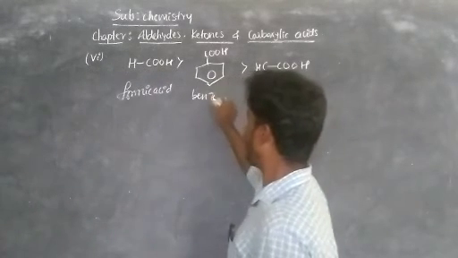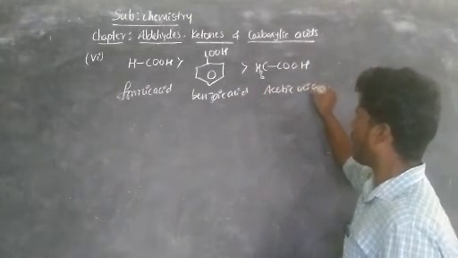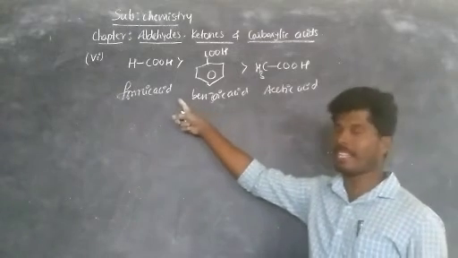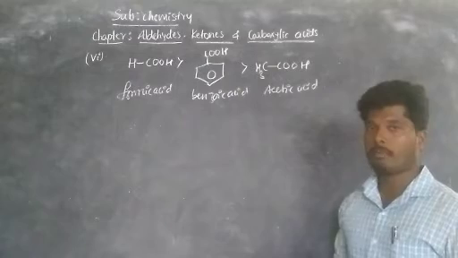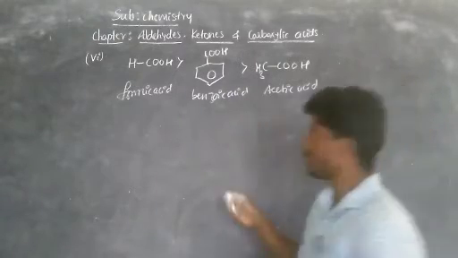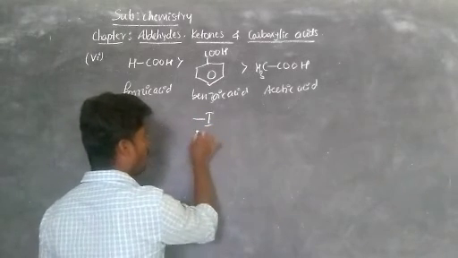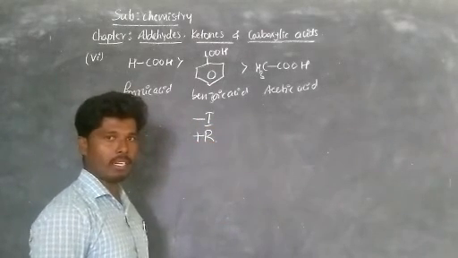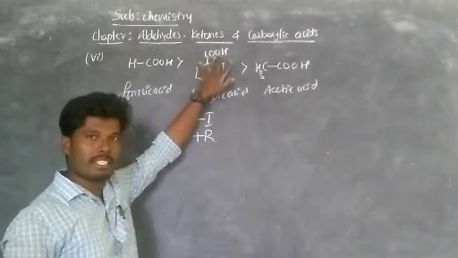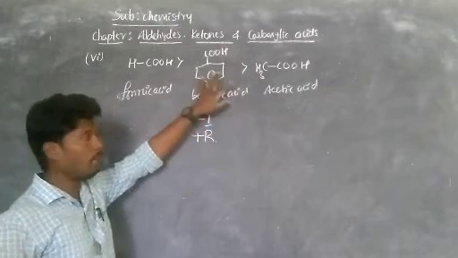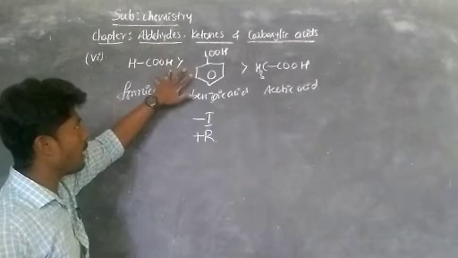Formic acid, benzoic acid and this is acetic acid. Okay, this is the acidic strength. Formic acid is the most acidic, then benzoic acid, and the least one is acetic acid. Give reason. Because in benzoic acid, due to the presence of the phenyl group, it shows negative inductive effect along with positive resonance effect. Due to that character, the acidic strength of the carboxylic acid decreases, so benzoic acid is less acidic than formic acid. Okay, now we are comparing these two.